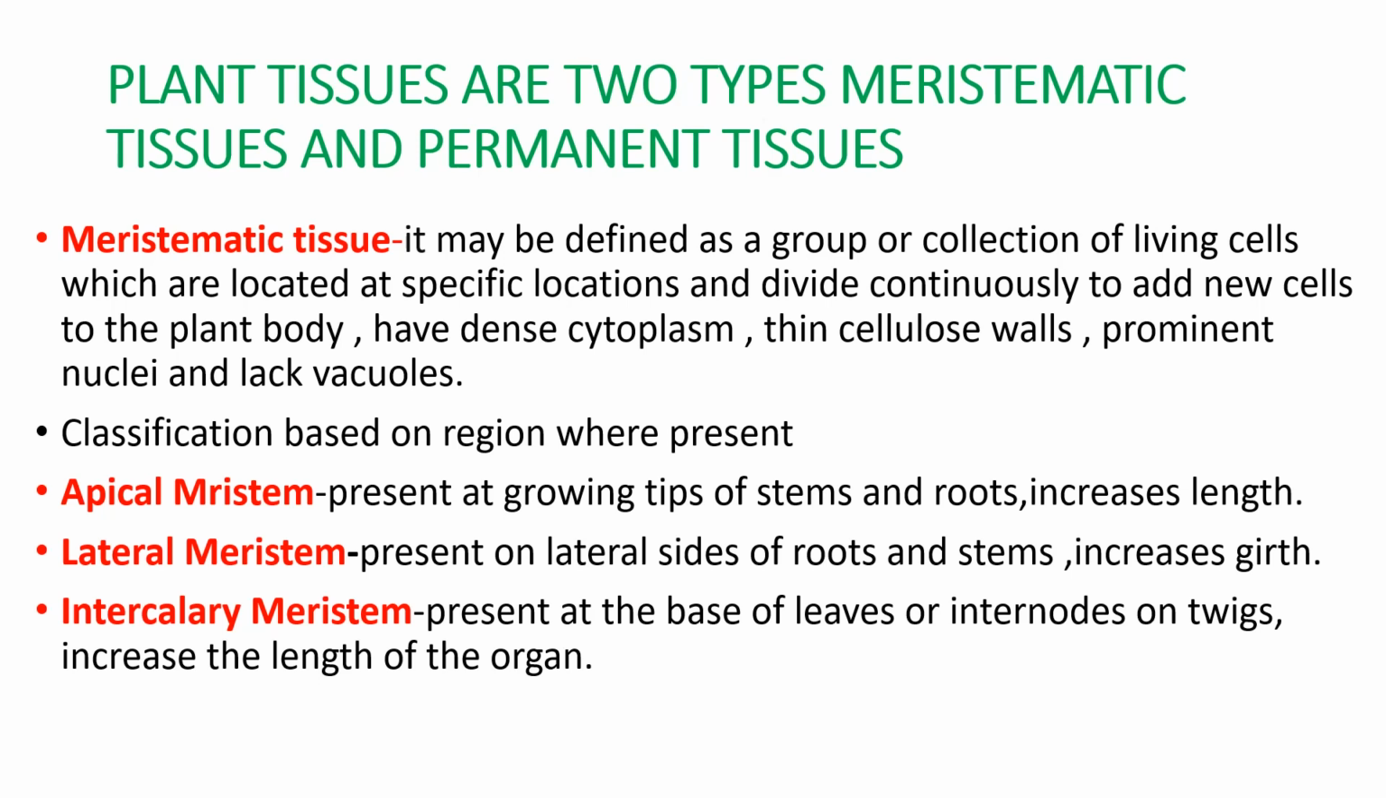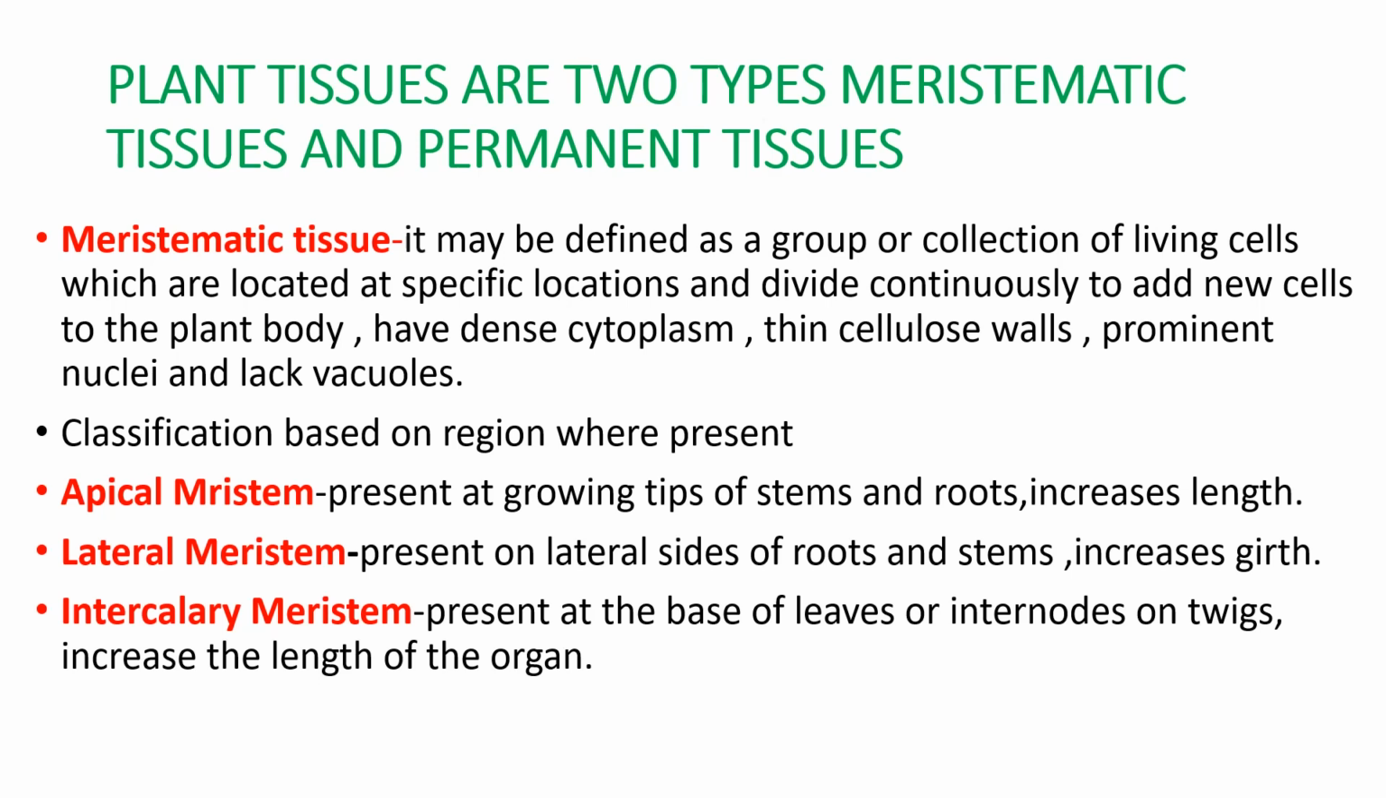Now, what is meristematic tissue? It may be defined as a group or collection of living cells which are located at a specific location and divide continuously to add new cells to the plant body, have dense cytoplasm, thin cellulose walls, prominent nuclei, and lack vacuoles. So, meristematic tissues are the tissues which have the capability of division. They can multiply, they can divide, and they are located at a specific location for the growth of that particular location.